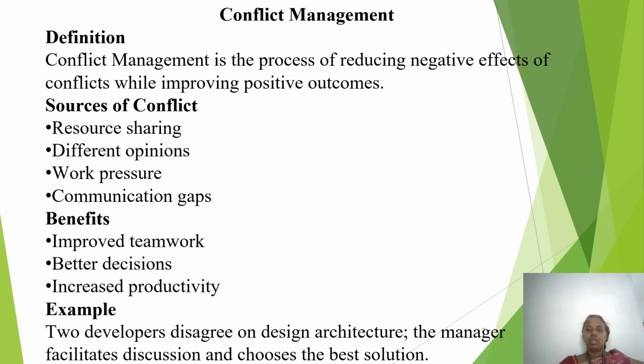Conflict is not always bad if managed properly. It can lead to better decisions, but if it is ignored, it can create stress, poor teamwork, and project delay. So the role of the manager is not to suppress discussion, but to resolve conflict constructively.